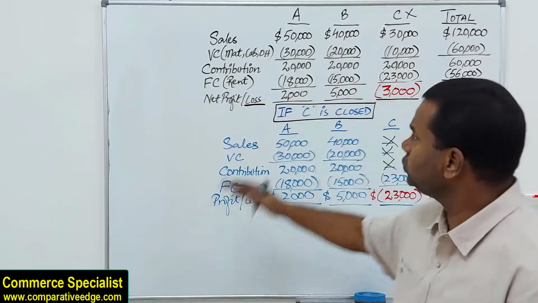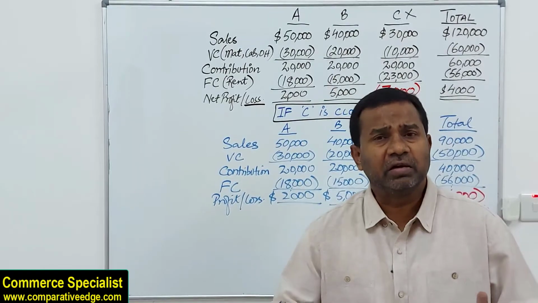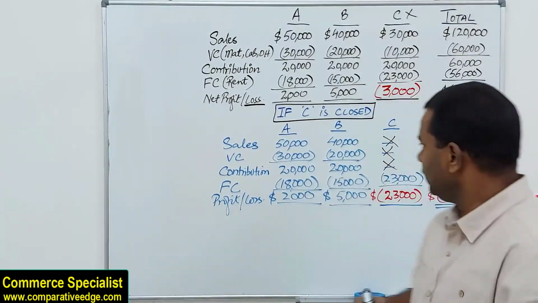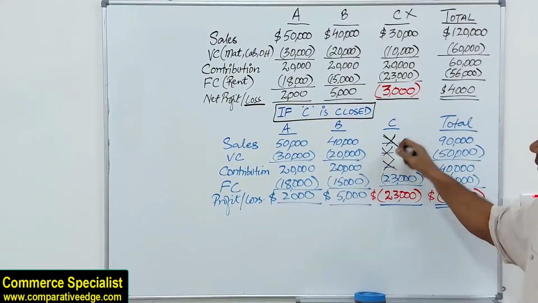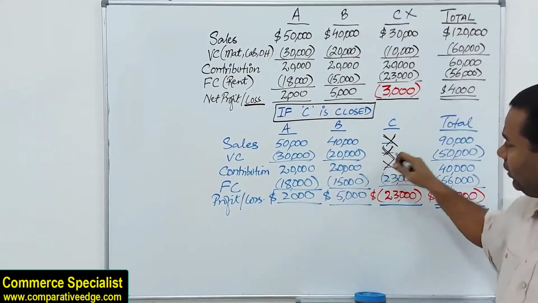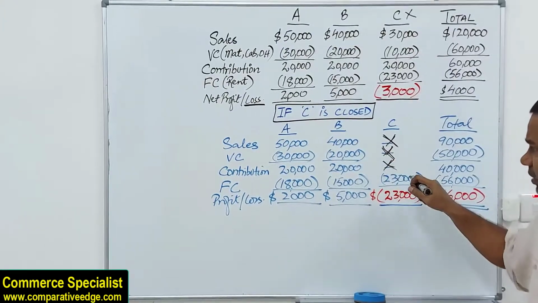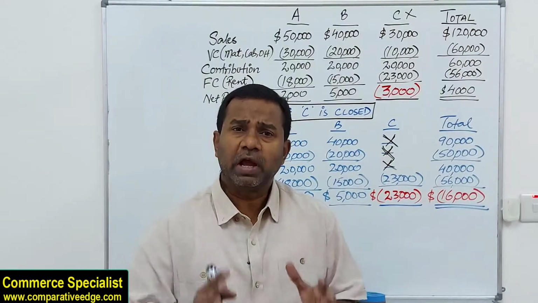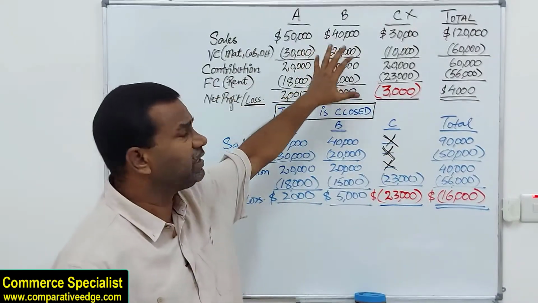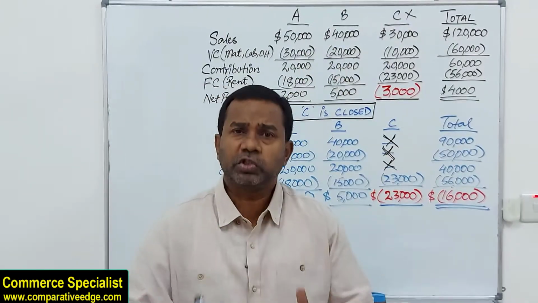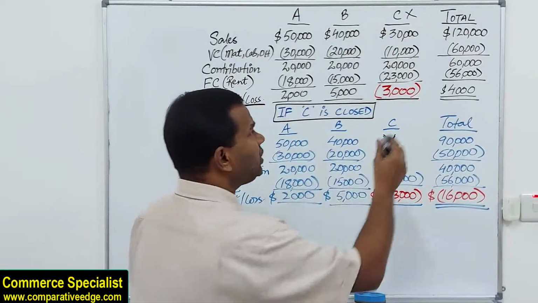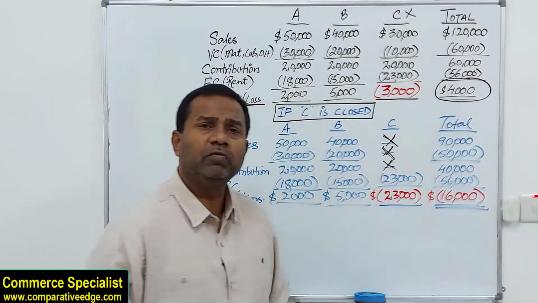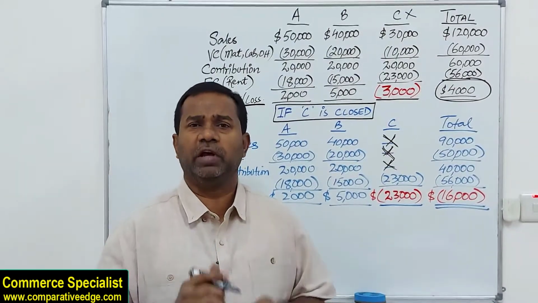So if you close one department, that doesn't matter. Rent is still to be paid. So there is no sales for department C, there is no variable cost, there is no contribution, but the rent remains. So what is happening? If you look at before closing department C, when department C was operational, what was the total profit for the entire company? The company was making a total profit of 4,000.